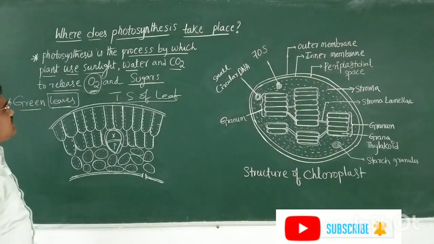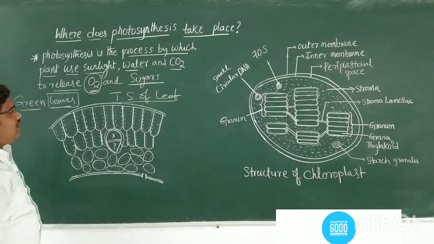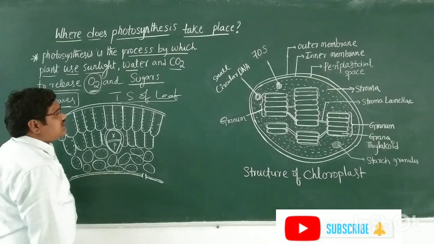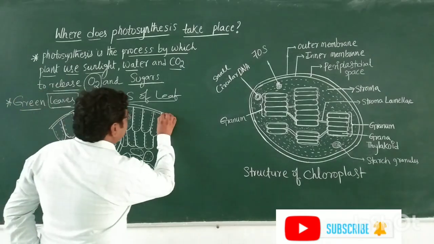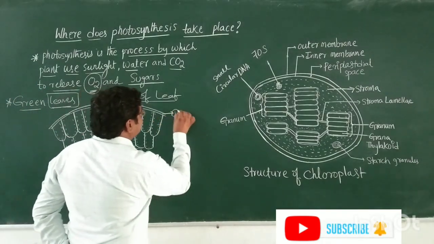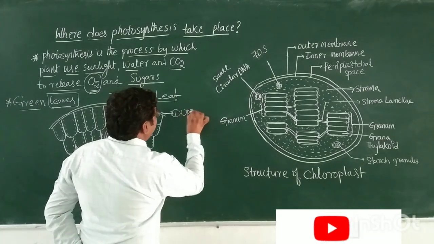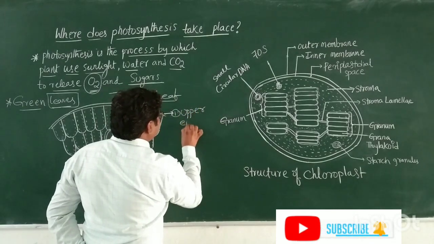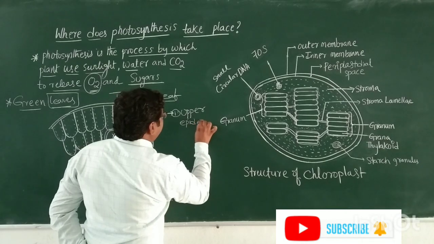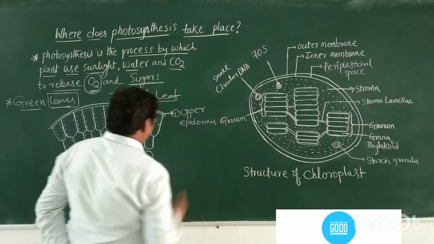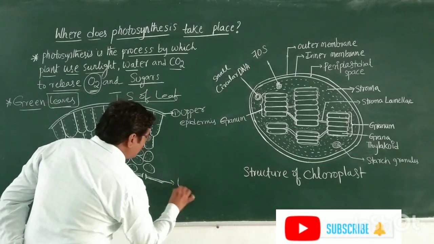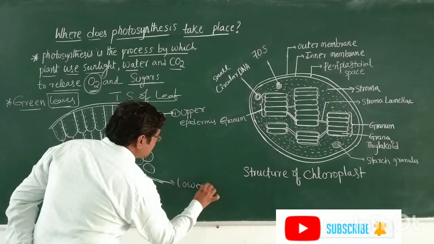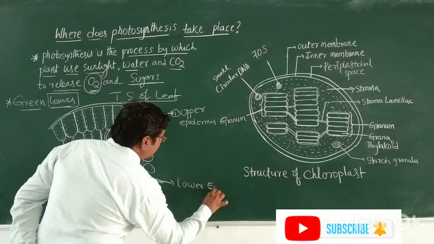In this transverse section of the leaf, it contains three main regions. The first region is called the upper epidermis, and this is the lower epidermis.